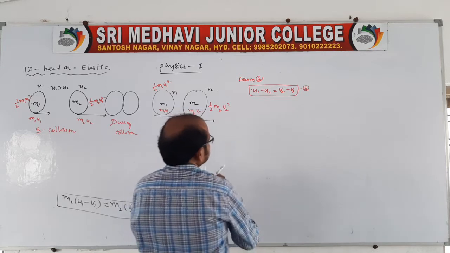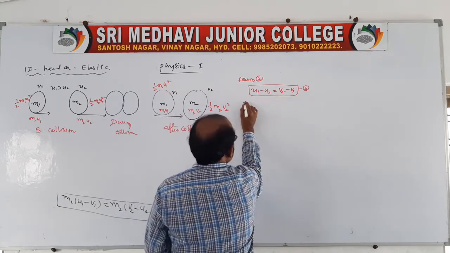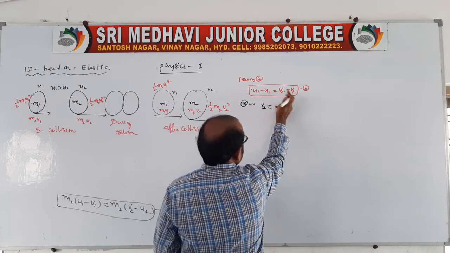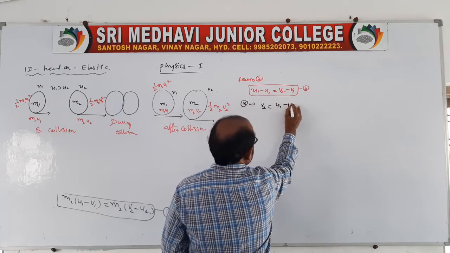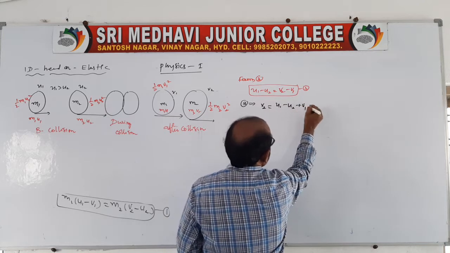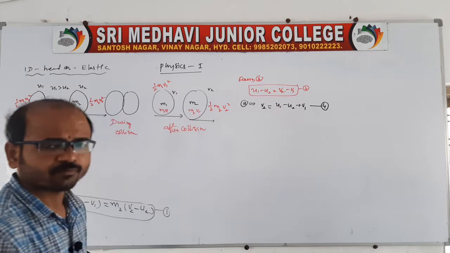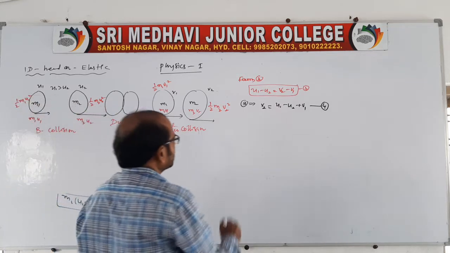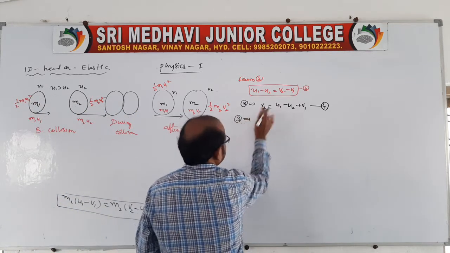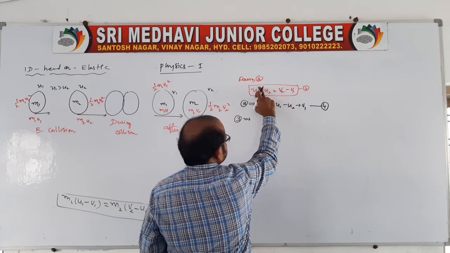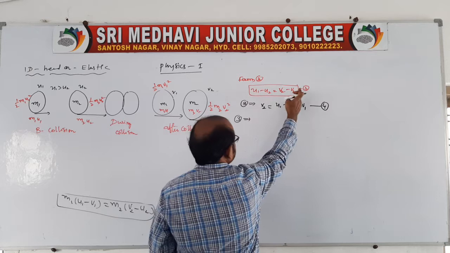First, from 3, write v2 is equal to v1 plus u1 minus u2, because the minus sign becomes plus when you take v1 to this side. Give it as equation 4. Very simple derivation. And from 3 again, you write for v1: take v2 to this side, and u1 minus u2 to the right side.